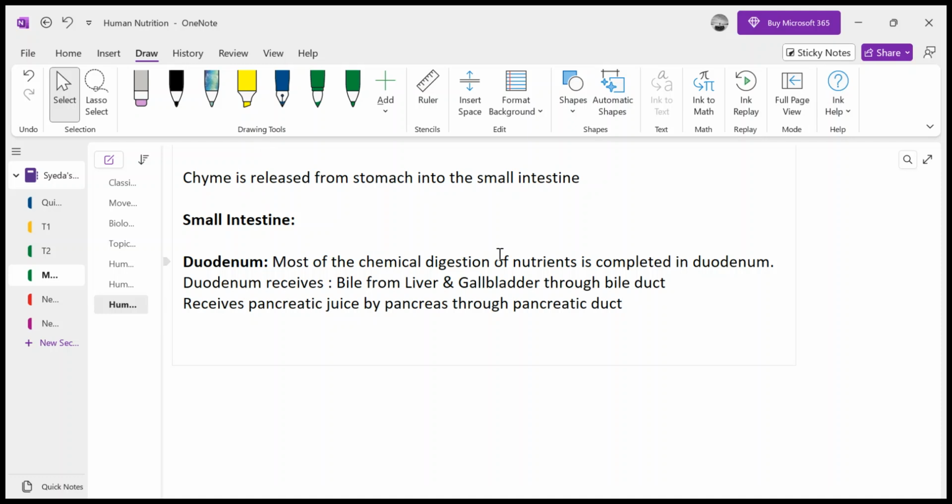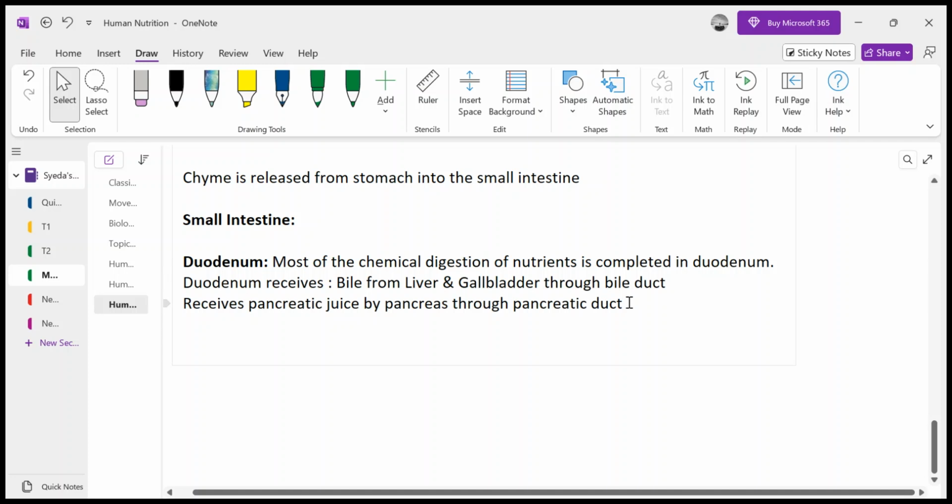Now small intestine is the most lengthy portion of the alimentary canal, about 4 to 5 meters long, and it's a very long and narrow tube through which the food is moving slowly and slowly with the help of peristalsis. Now, this peristalsis is basically making the food move through duodenum, and while the food is moving, mixing with the pancreatic enzyme and the bile, digestion is taking place, and the food is slowly, gradually moving towards the next part of the small intestine, that is ileum, right?